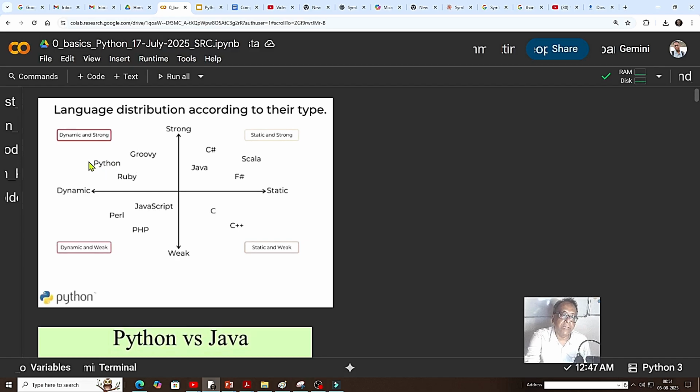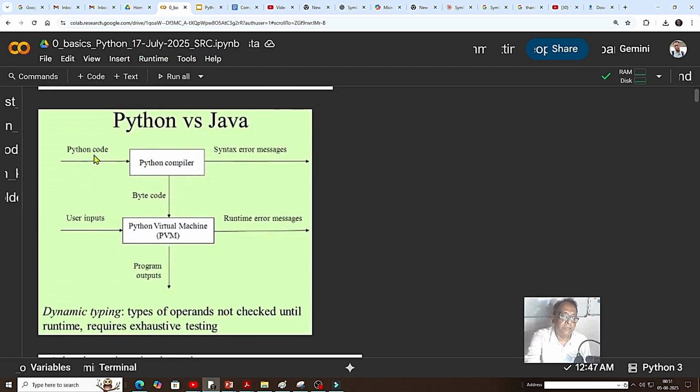But though it's dynamic, it has very strong checking. You cannot mix both. Unlike, say, Perl or JavaScript, which are both dynamic and weak, so that you can cast implicitly, here you have to cast especially by the casting operation. If you want to cast a string to an integer, you have to do it explicitly. So though it's dynamic, the casting is required.